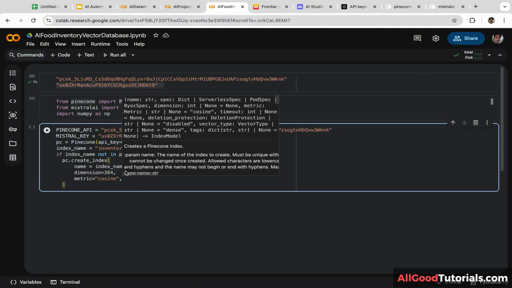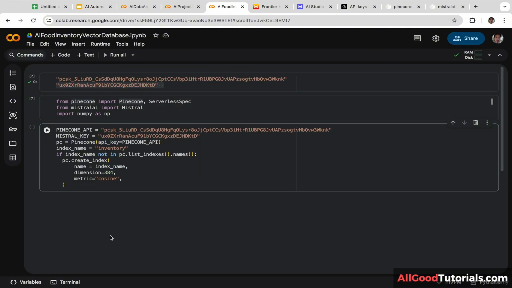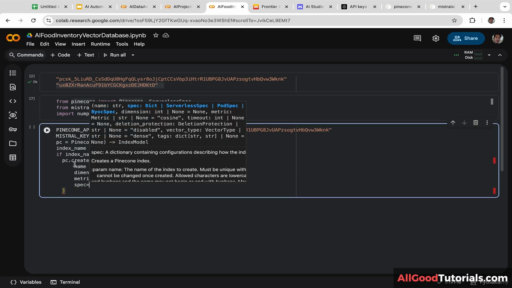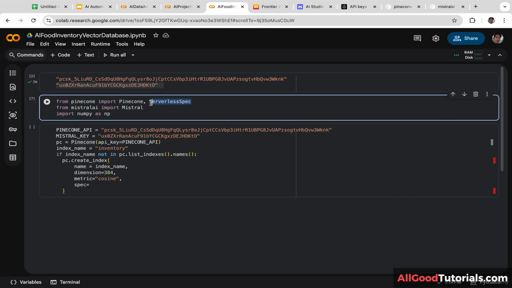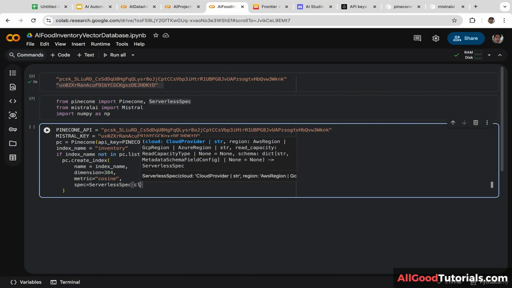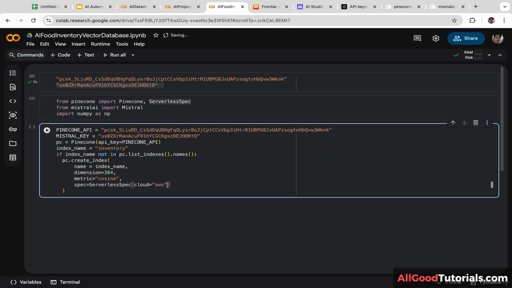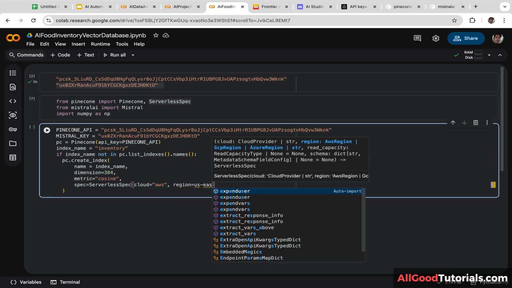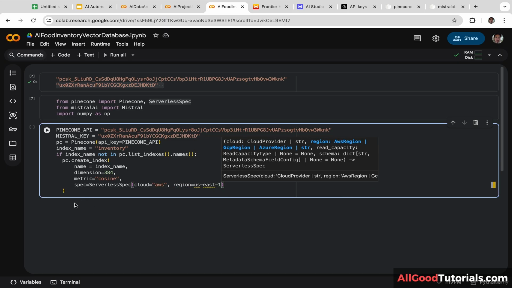Next, we are going to configure serverless deployment on AWS, or Amazon Web Services, in the US East region. Spec. We are going to use this library, ServerlessSpec. So let's copy and paste that. And we are going to set cloud to aws, and we are going to set the region to us-east-1.